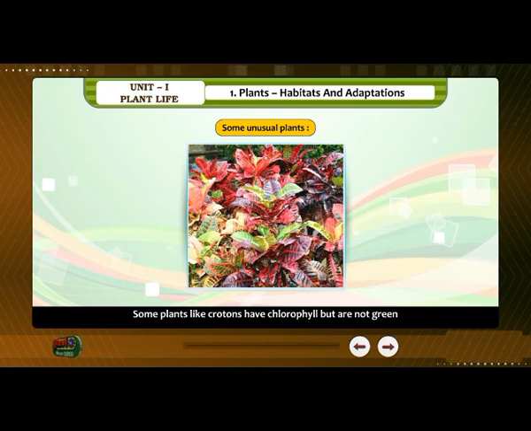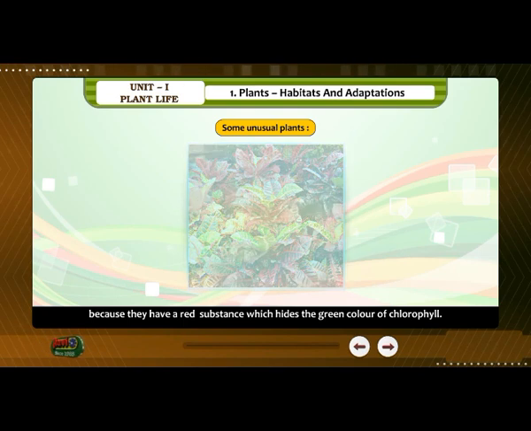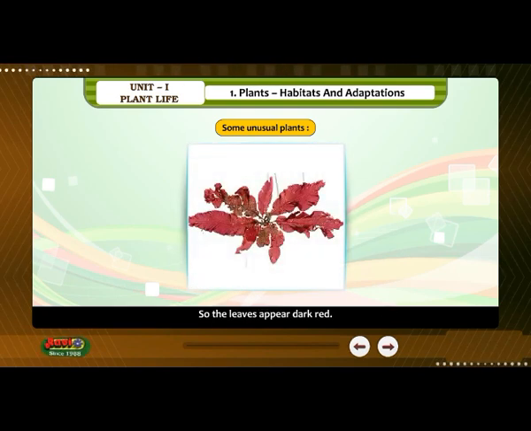Some plants like crotons have chlorophyll but are not green because they have a red substance which hides the green color of chlorophyll. So the leaves appear dark red.